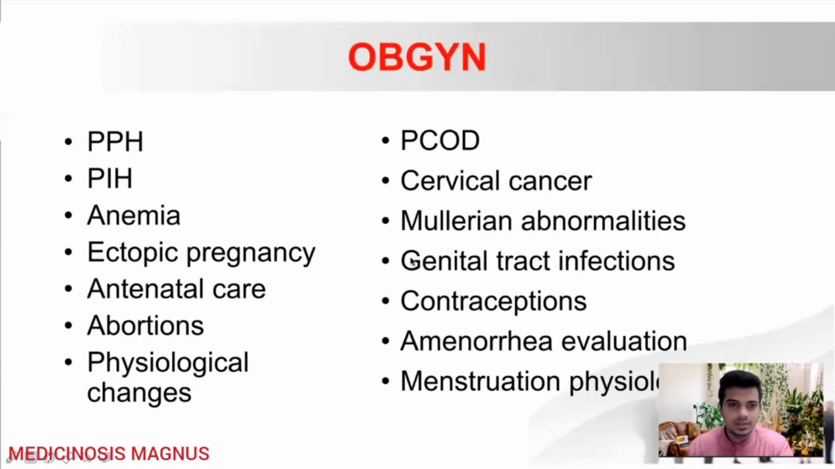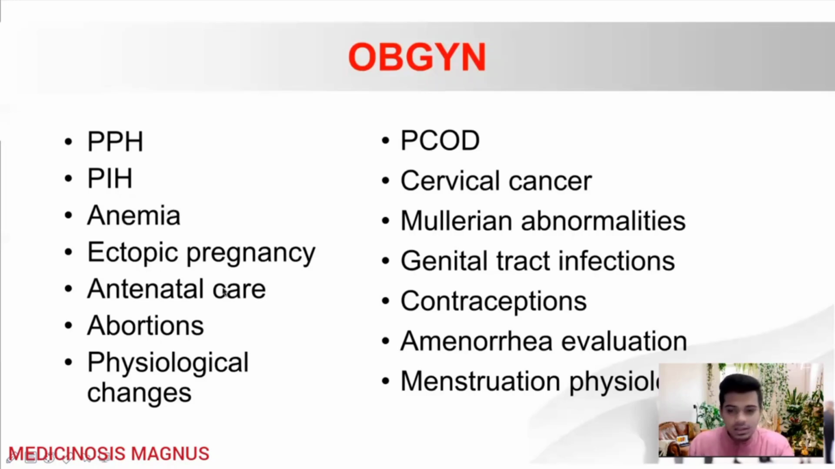Then when seeing the obstetrics and gynecology part, mainly for obstetrics, postpartum hemorrhage is mainly asked. All those, atonic uterus, and how to treat postpartum hemorrhage, how much blood loss is considered as PPH, all those things. Then pregnancy-induced hypertension: eclampsia, preeclampsia, HELLP syndrome, and treatment of eclampsia and preeclampsia, the Pritchard regimen, those things are important. Also anemia in pregnancy.